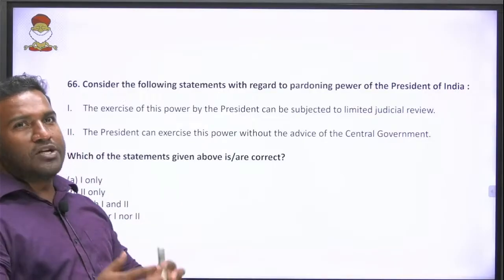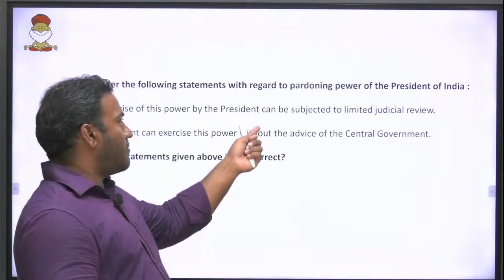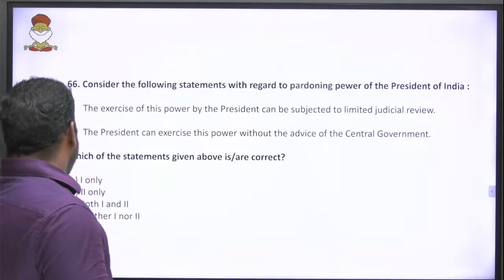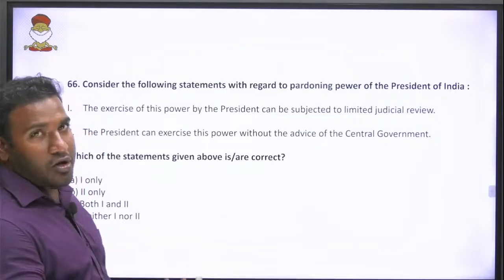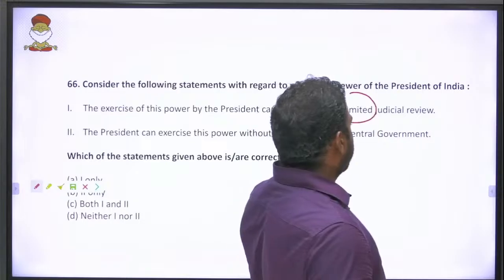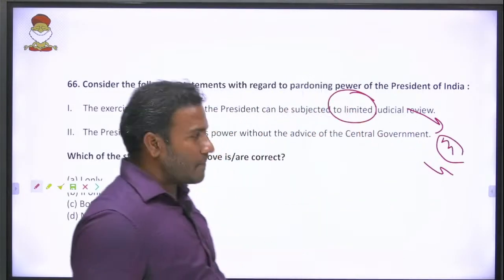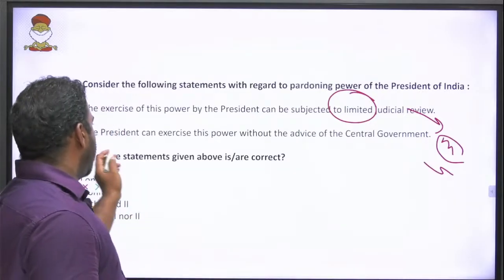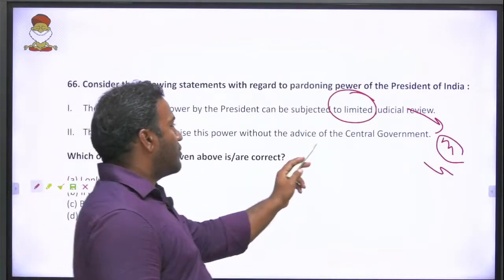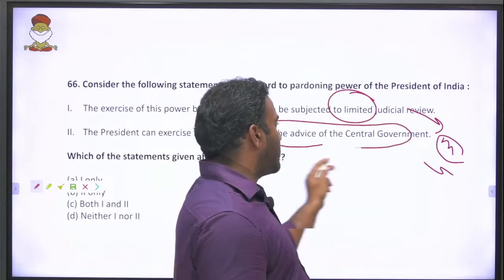They are not asking for complete judicial review. At the same time, they are also going for malafide intentions from your knowledge. Limited comes from guesswork, and malafide intentions come from knowledge. You can hit this. Then the president can exercise the power without the advice of the central government.